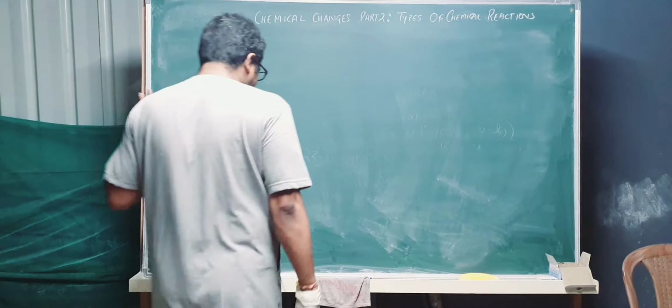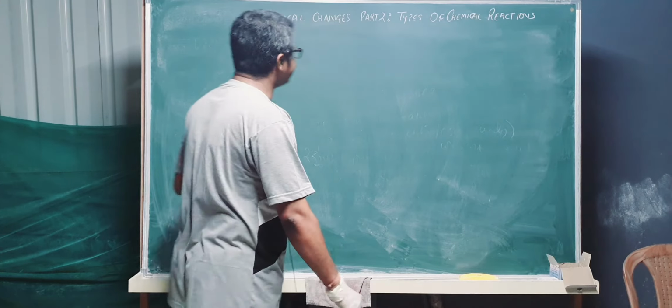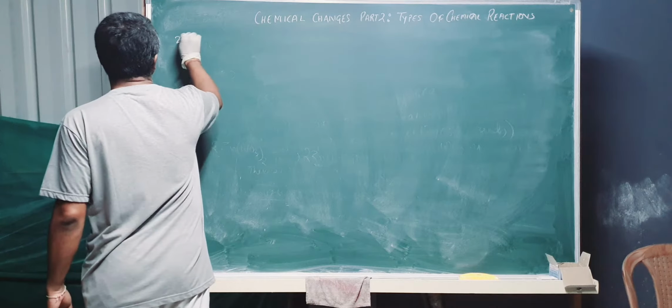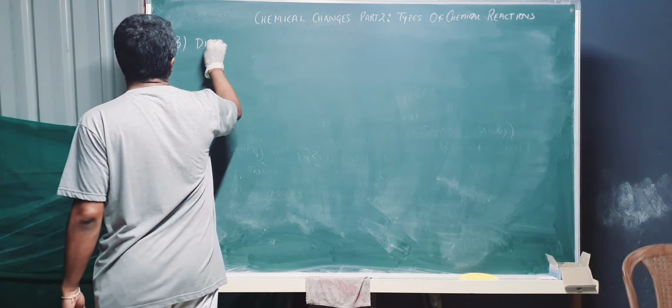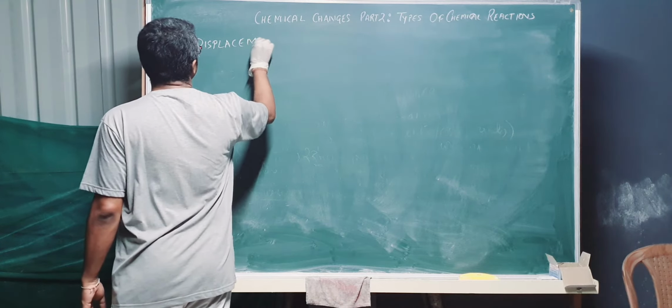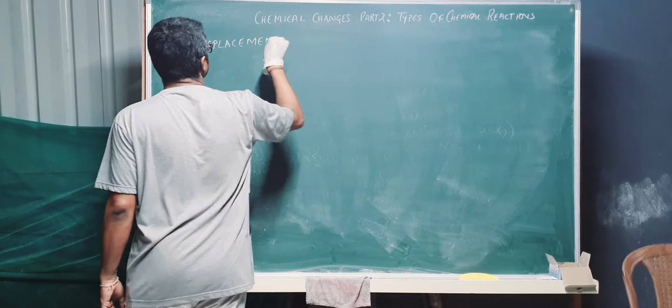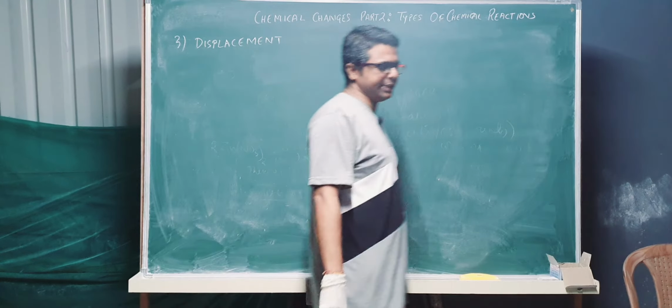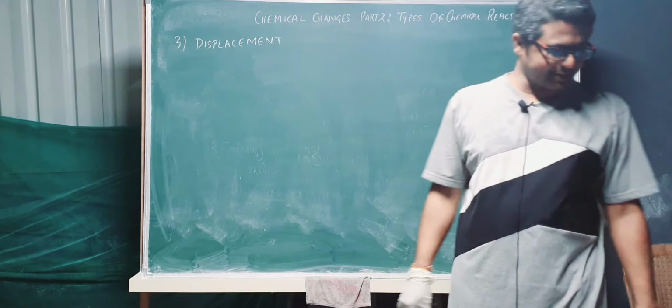So two types of reaction we have done. Next one is simple displacement. Sometimes also normal displacement is called. It is called simple displacement or displacement. So in this case, okay,